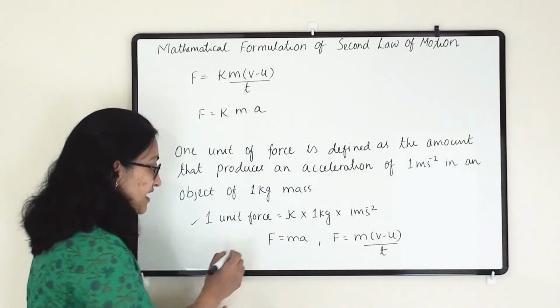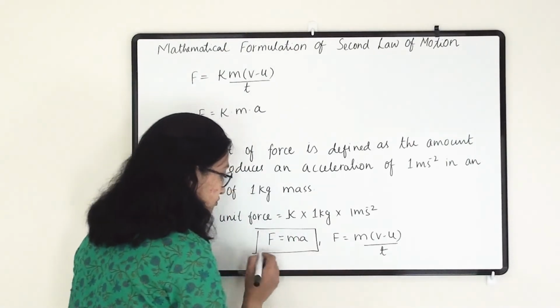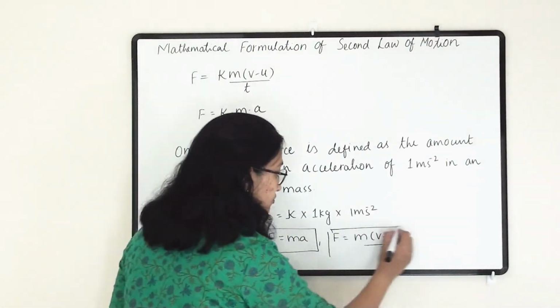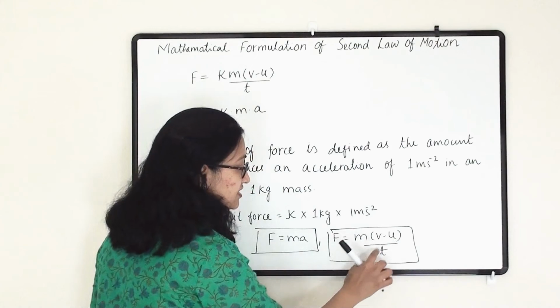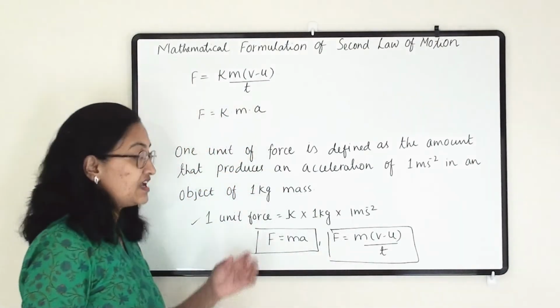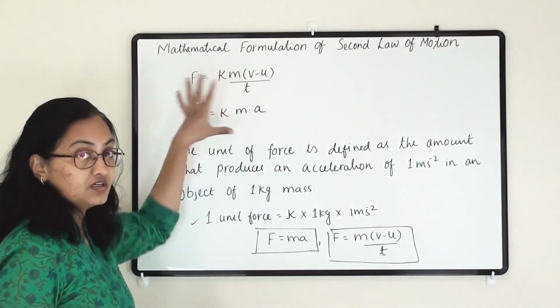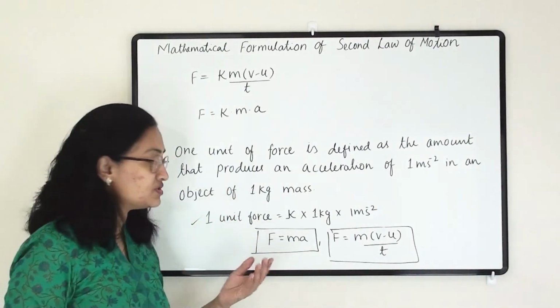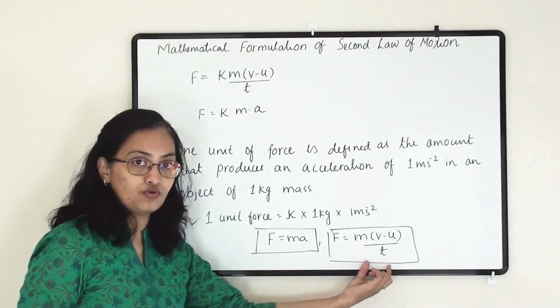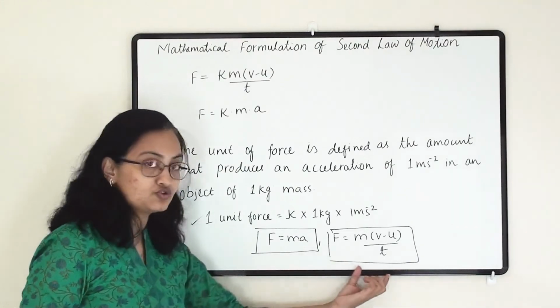That means our final formulas are F equals ma and F equals m(v minus u) divided by t. Yes, the actual formulas are these, but the formulas which we are going to use in numericals are these two formulas. So you have to remember these two formulas.